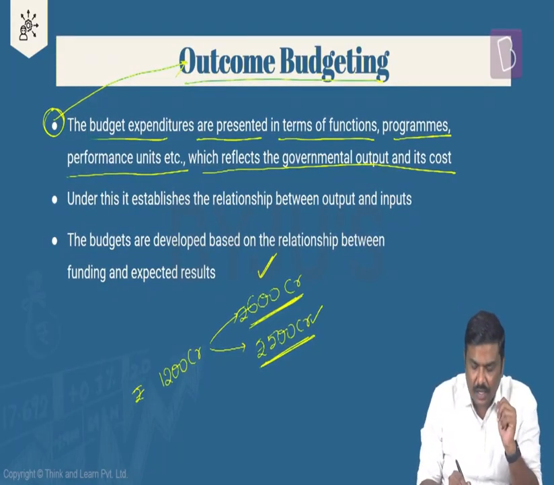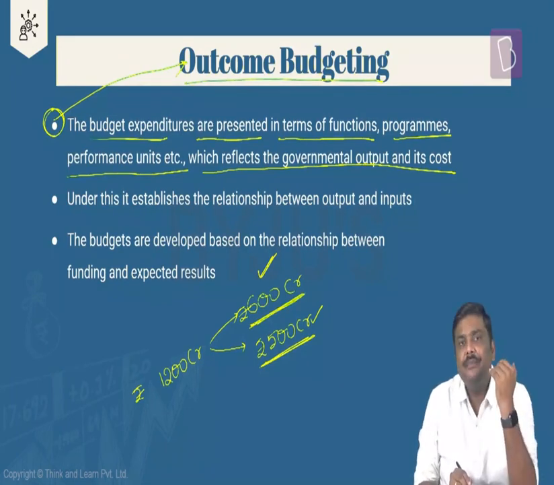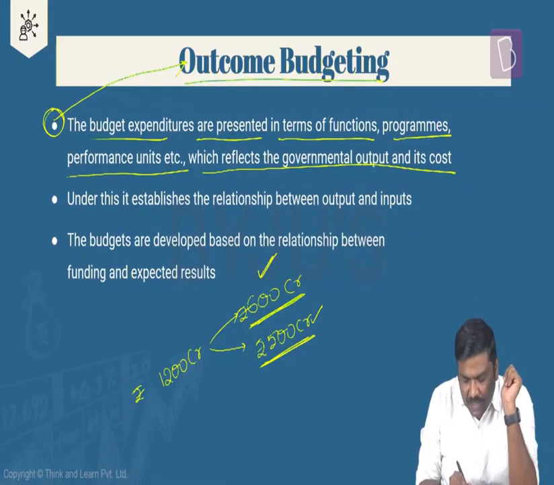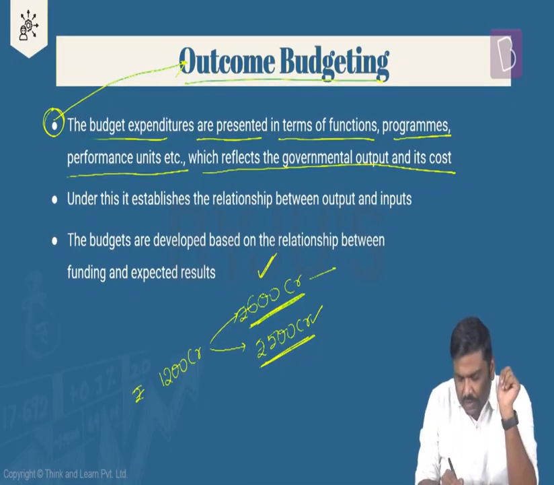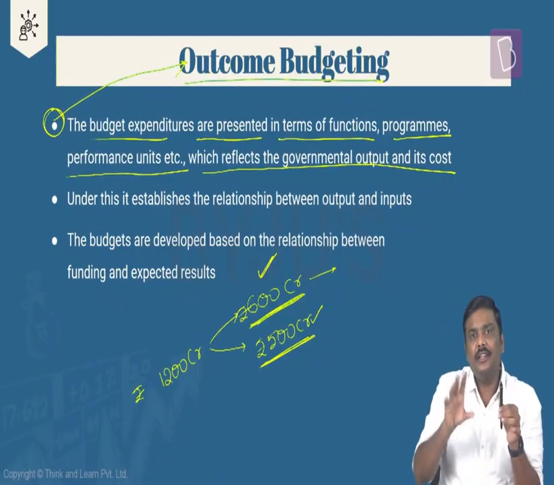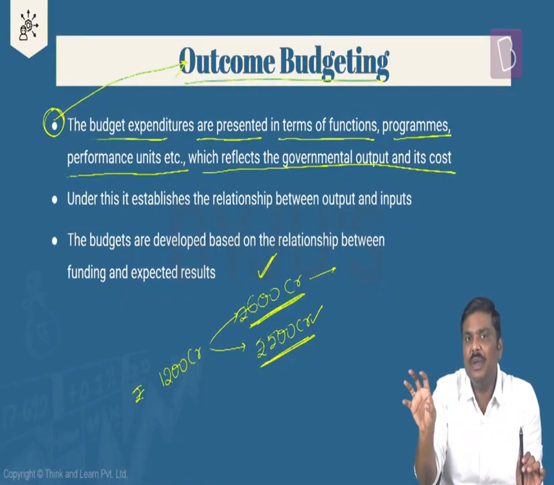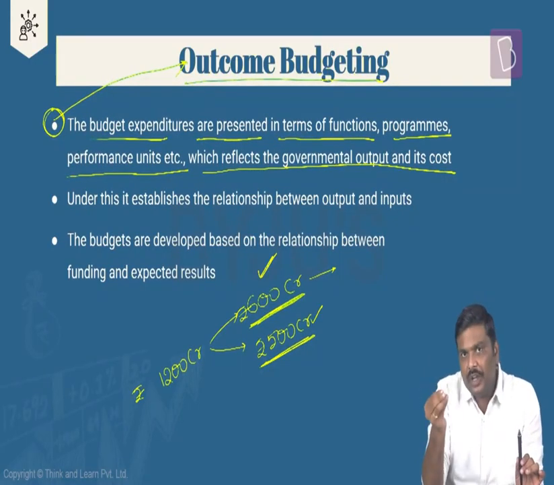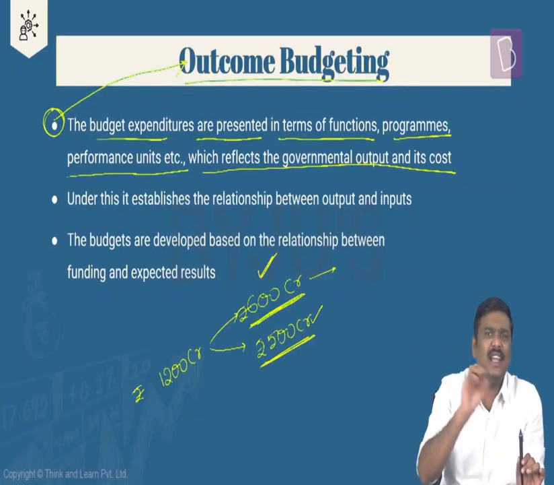For example, let's say this is a scheme where Government of India will provide certain free vaccination, or let's say will provide free nutrition to the poor households. So under this particular welfare scheme, the objective will be what? To reduce the number of people who are unable to get access to nutrition. Right? I will keep a target saying that I want to cover so many households or so many number of people, and I want to provide the food grains to these particular people. And let's say I'll throw in an arbitrary number here.